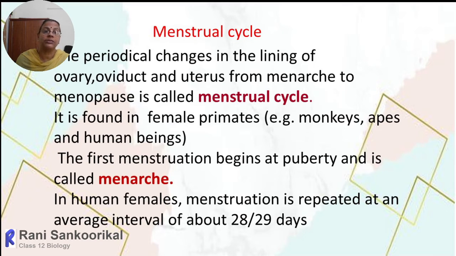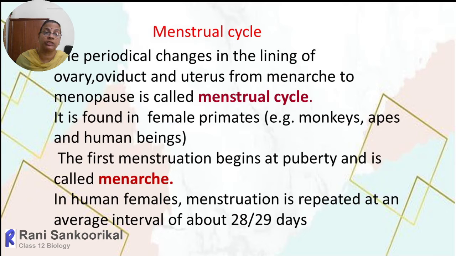And after the cessation of menstruation, or the menstrual cycle, the female cannot produce young ones. So the reproductive healthy period, or the ability of a female to produce young ones, is within the menstrual cycle, or the reproductive cycle duration.